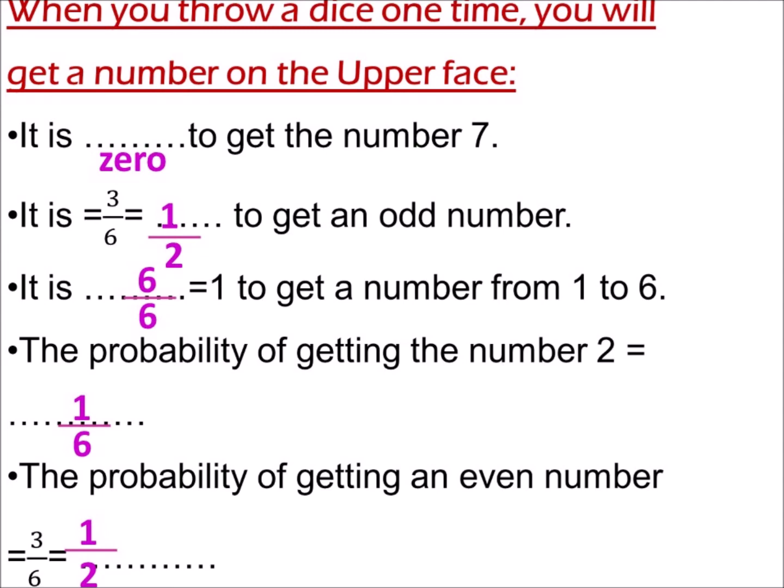The probability of getting an even number is equal to the number of odd numbers in a dice. So it will be 3 also over 6. Someone may say zero: 0, 2, 4, 6. There is no 0 number in a dice. It's only 3 digits: 2, 4, and 6. So 3 digits over the total 6, after simplifying, will be 1 over 2.